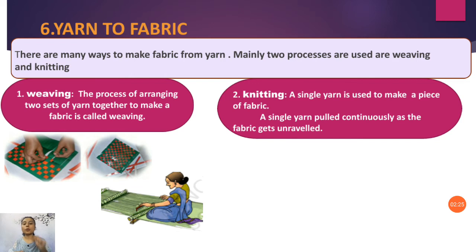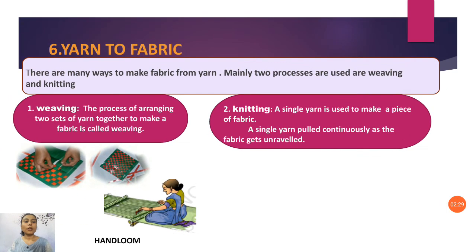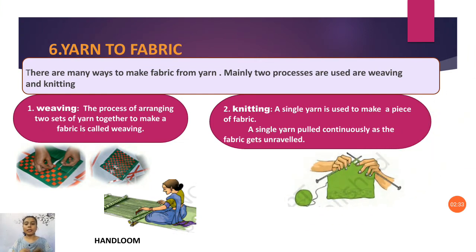For example, we can see crochet work. Grandma used to do it. Have you seen it anywhere? Yes, the wool jackets which we used to wear have this type of work in the fabric. Only one yarn is used here, and with only one yarn we make this full fabric. This type of process is called knitting.